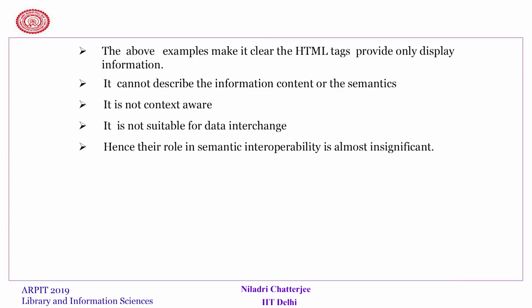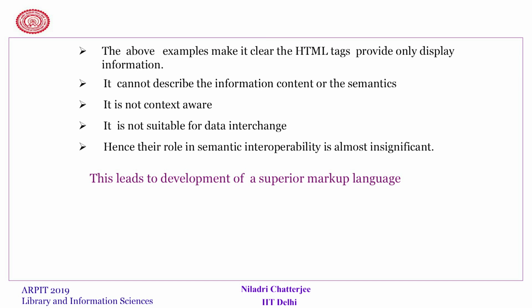So, the above examples make it clear that HTML tags provide only display information. It is up to you whether you want to write the author name first or the book name first, but as far as the display is concerned, it is only H1 and H2, it does not know which one stands for what. But such a markup language does not help us in answering queries. While answering queries, we need to know the semantics of that particular piece of text. Therefore, it leads to the development of something superior to HTML, and that is called XML.